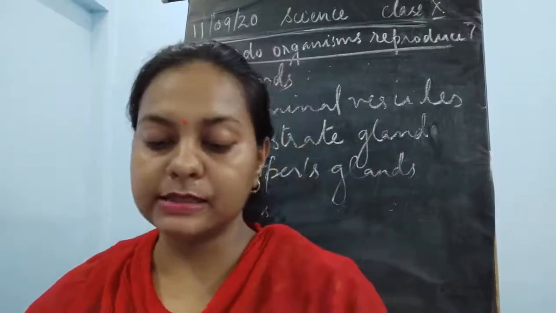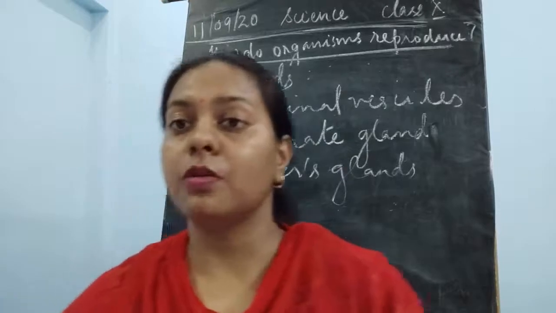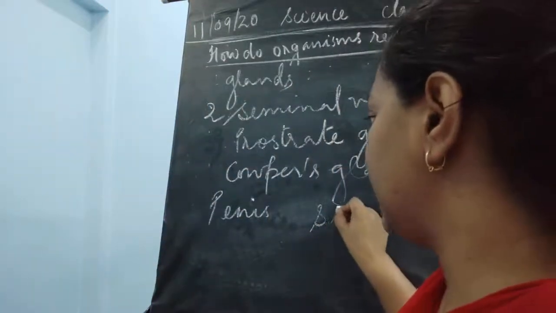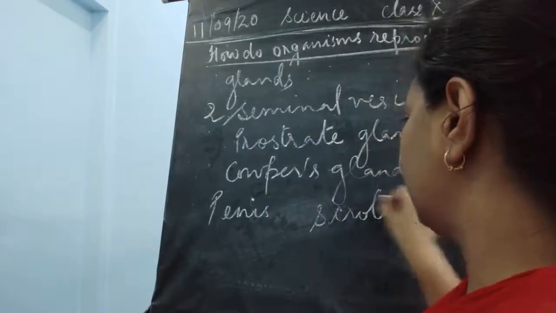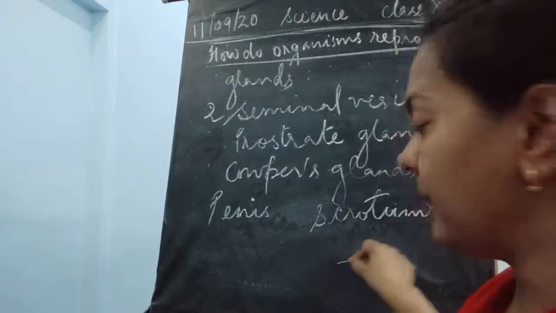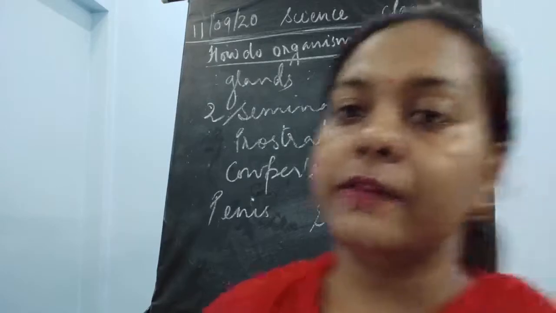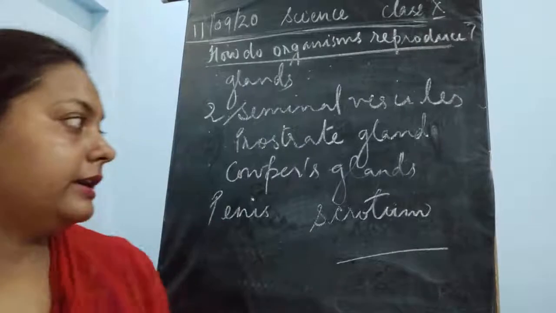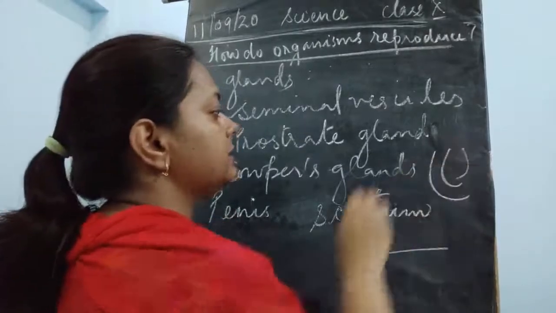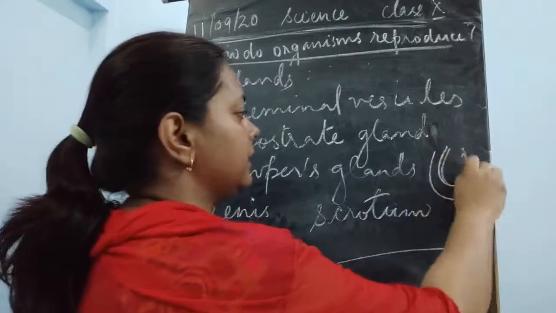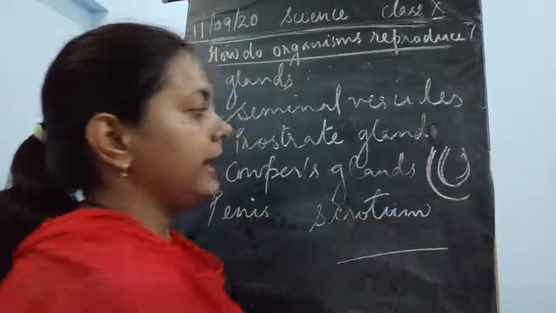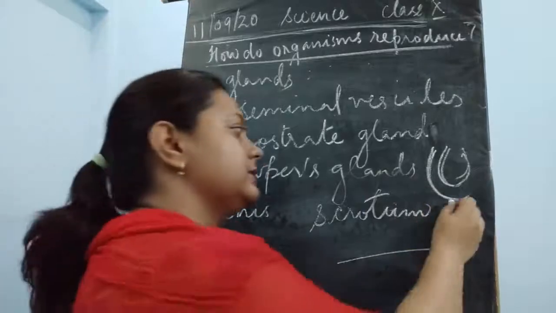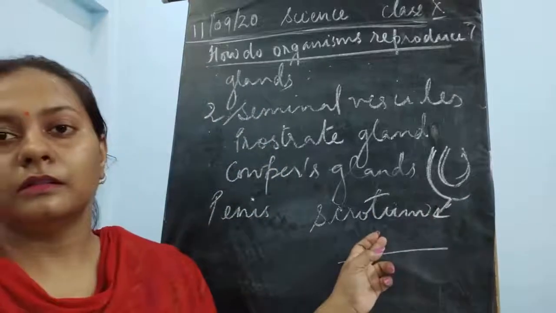Fine, a pair of testes is present in a bag-like structure called the scrotum. Okay, so there is a skin covering that is said to be the scrotum. Now, what is the function of this bag? What is the function of this skin covering over the testis? The testis is located here, and it has a cover over it. So why is this skin cover there? This is said to be the scrotum.